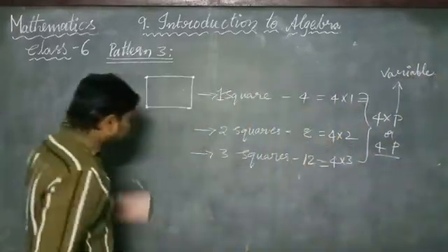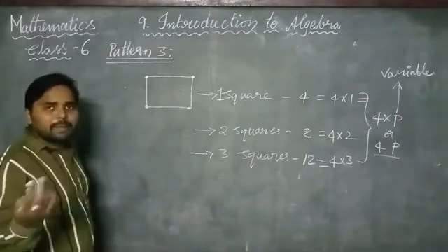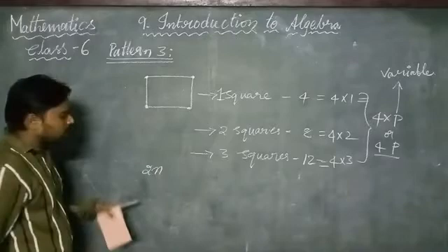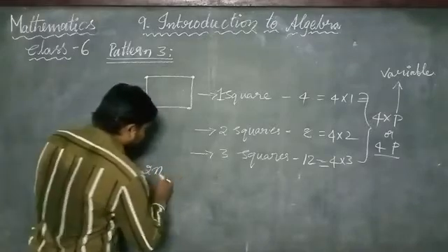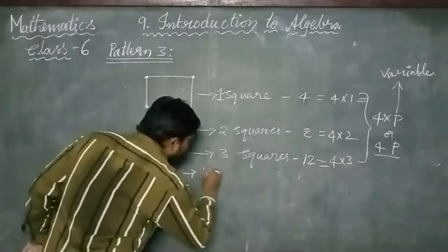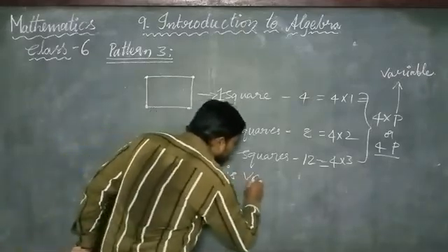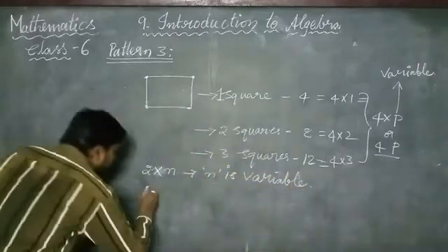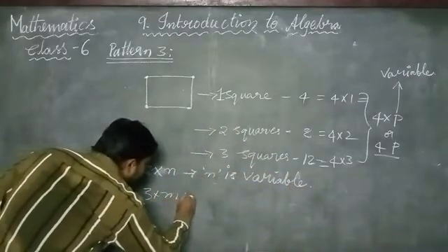In pattern 1 we saw 2n. In this, n is a variable. In pattern 2 we saw 3 into m.